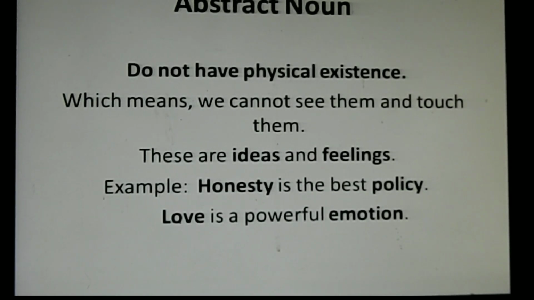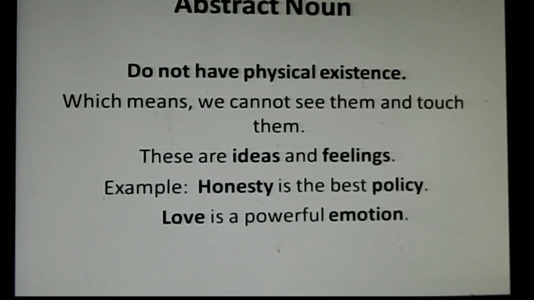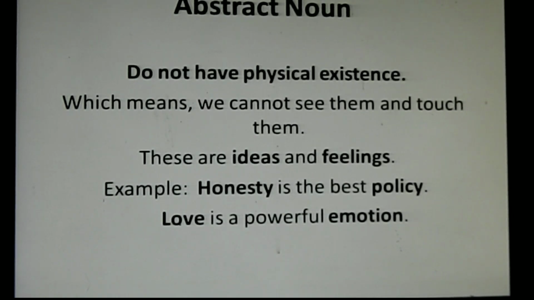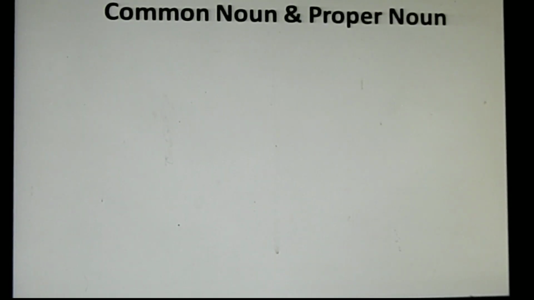In these two sentences we see honesty, policy, love, emotion. These are all nouns and these are the examples of abstract noun. Why? Because we cannot see them, we cannot touch them. Okay, for example, love. Love is a feeling, like emotion also. We cannot touch them, we cannot see them. And that is the reason why we call these four nouns abstract noun, because they do not have physical existence.